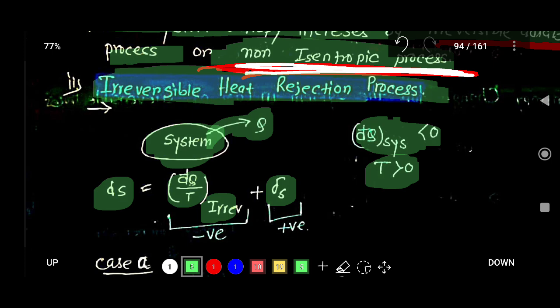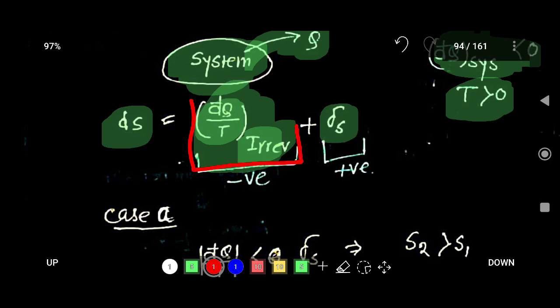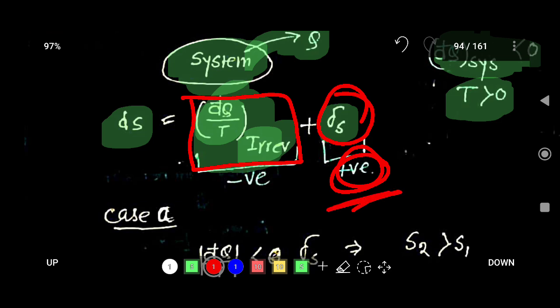Delta S, that is entropy generation. Here, as del Q is going out from the system, this is a negative value, and this is a positive value. We know that this is a positive value. Remember that the entropy generation is always a positive value, because there is entropy generation, and there is no entropy consumption. So this value is always positive.